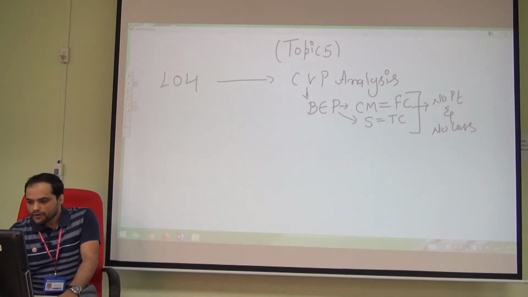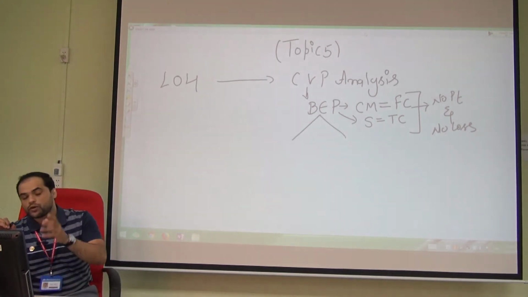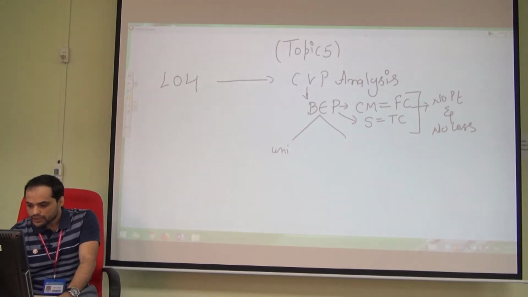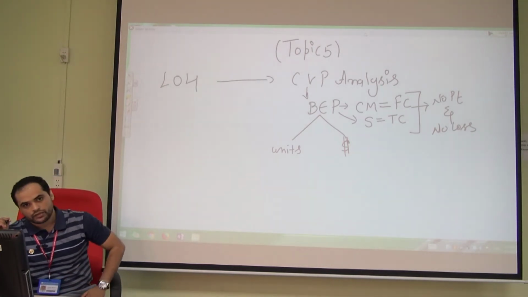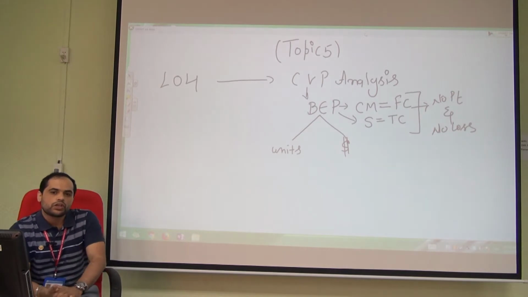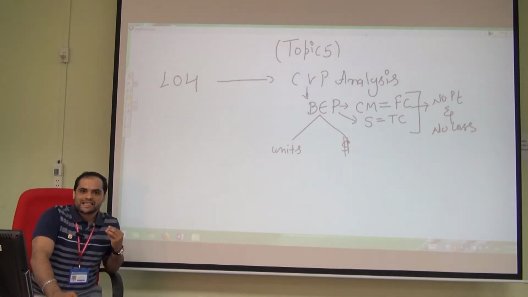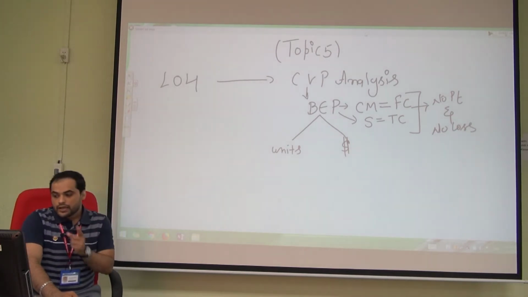We have two different formulas of break-even: break-even in units and break-even in dollars. Break-even in units means how many units we have to sell in order to break even.